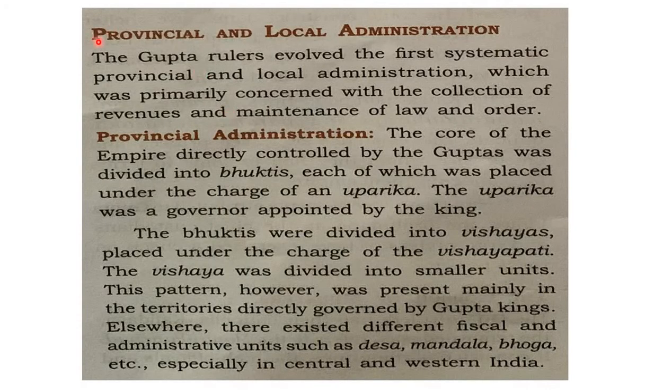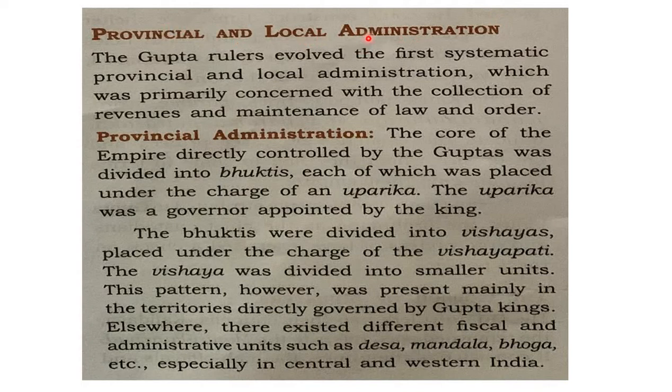So now, trying to understand the provincial and local administration. What is this provincial administration? What is this local administration? First, let us see. The Gupta rulers evolved the first systematic provincial and local administration, which was primarily concerned with the collection of revenues and maintenance of law and order. That means, on what basis have they divided the administration into provincial units and local administrative units?